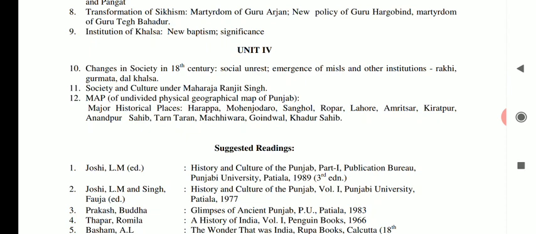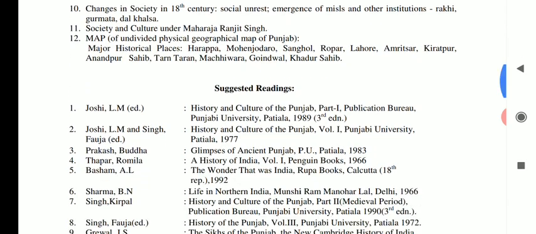The next question is on the map, an undivided physical and geographical map of Punjab, which includes the major historical places of undivided Punjab: Harappa, Mohenjo-daro, Sanghol, Ropar, Lahore, Amritsar, Kartarpur, Anandpur Sahib, Tarn Taran, Machhiwara, Goindwal, Khadur Sahib. That's all.